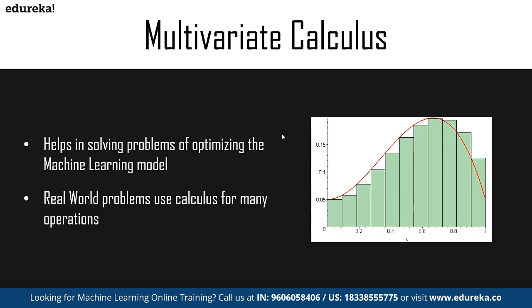Let's break the entire multivariate component into smaller components. Here we make use of differentiation. We make use of the power rule, the sum rule, the product rule, and the chain rule. All of these components are going to be defined here along with partial differentiation, which is going to be part of this multivariate calculus.